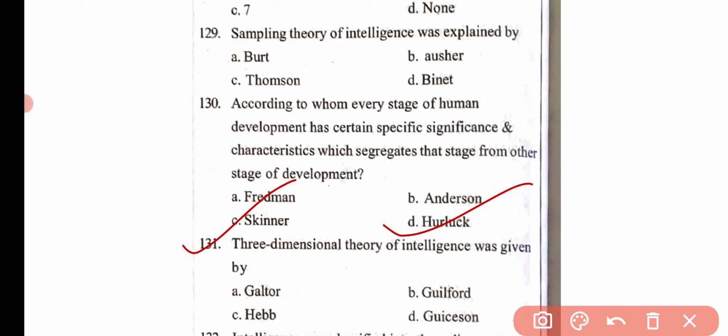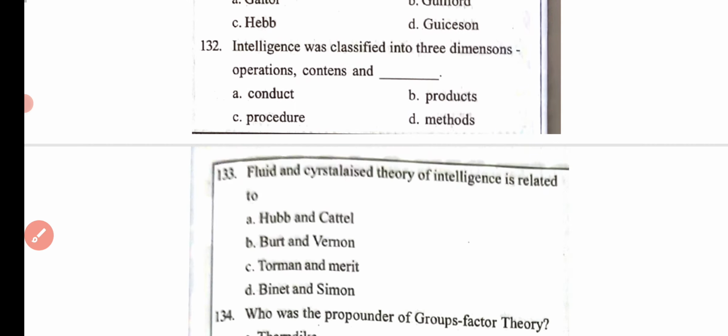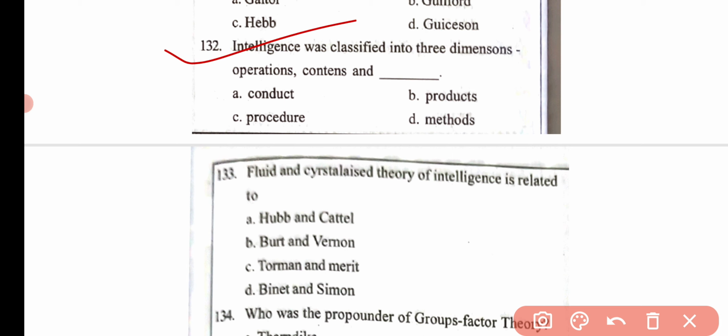Then the next question, three-dimensional theory of intelligence was given by Galton, Guilford, Hobb, and Guison. Here the correct answer is option B, that is Guilford. Then the next question is, intelligence was classified into three dimensions: operations, contents, and option A conduct, option B products, option C procedures, and option D methods. Here the correct answer is option B, that is products.